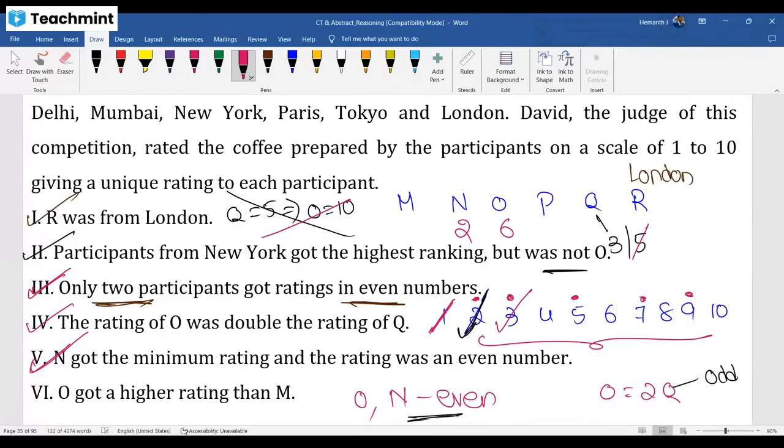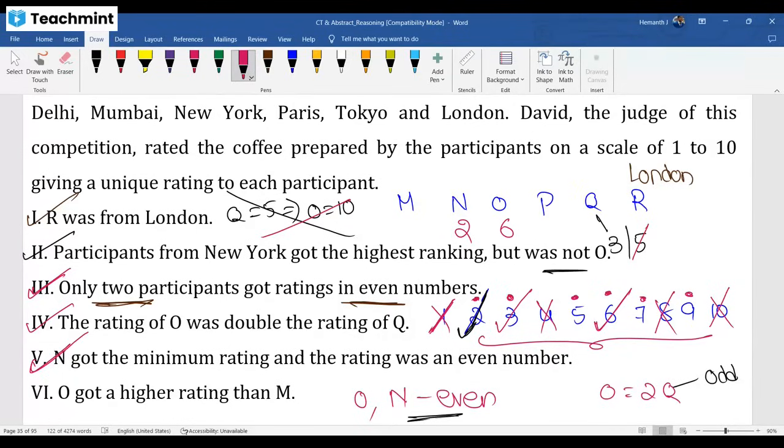So 3 and 6 are also assigned. Now 8 not required, 10 not required, 1 not required. The dots are the ones which we are using. 5 we are also not using yet. Thus we have 5, 7 and 9. 2, 6 is assigned, 3 is assigned.